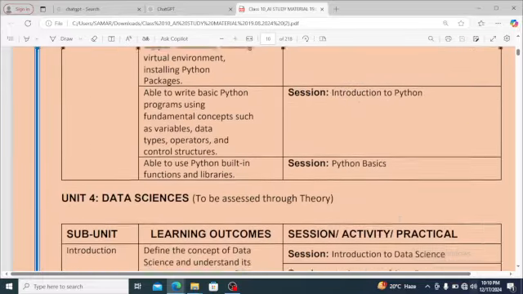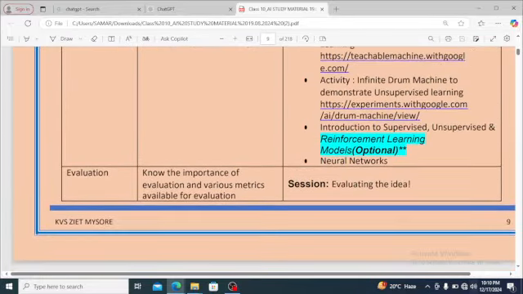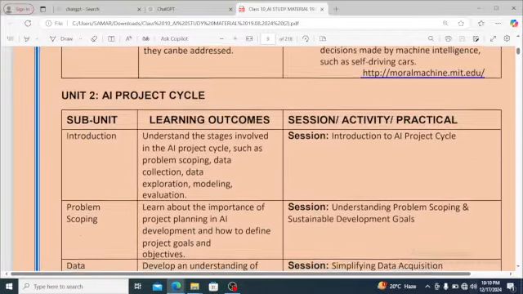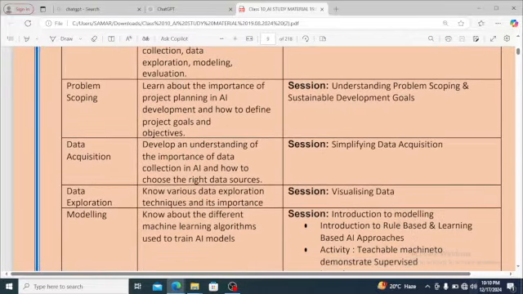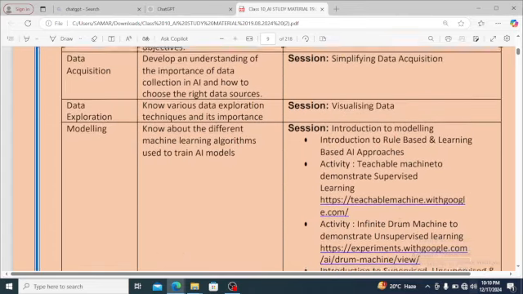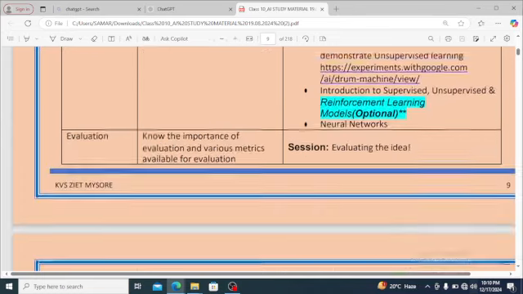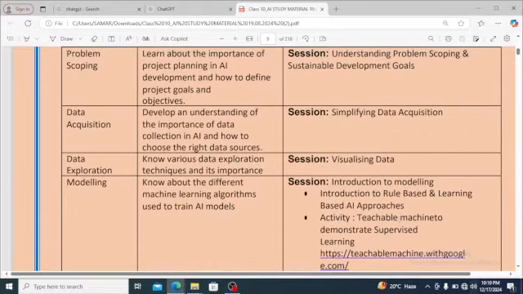I was explaining you the AI project cycle. We have done till problem scoping, data acquisition, data exploration, then modeling. In modeling, we will study visualizing data, introduction to modeling, introduction to rule based and learning based AI approach. There are various concepts inside AI.